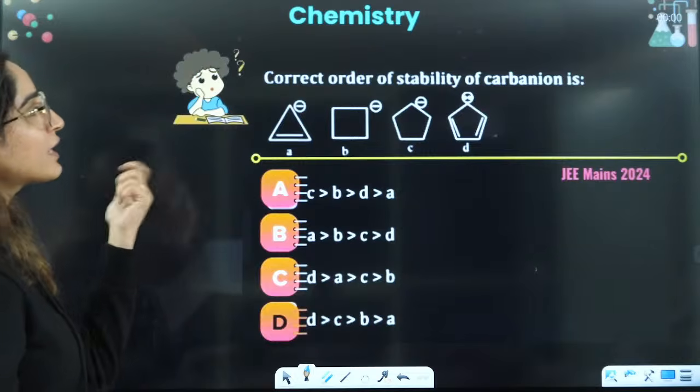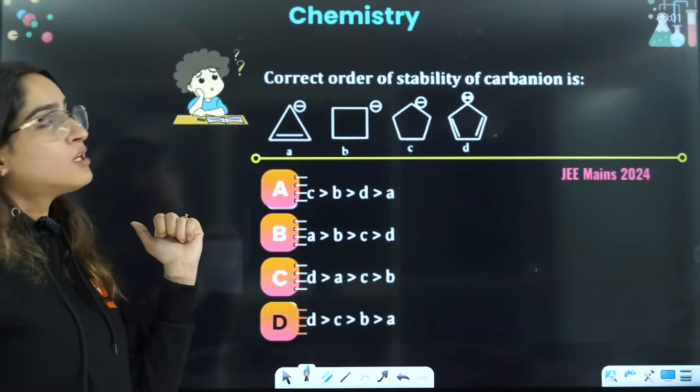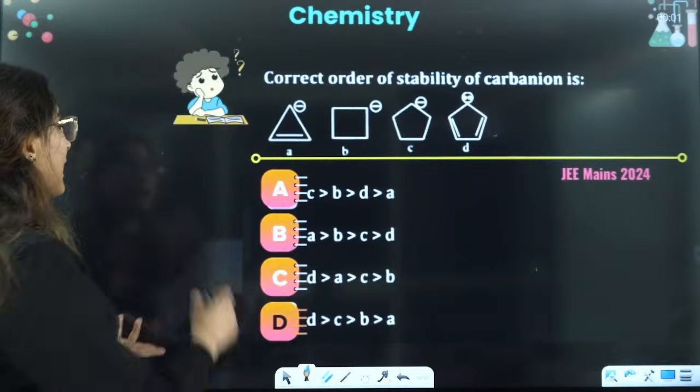Next is the correct order of stability of carbanion. So now in this case, again you can apply the same approach here.